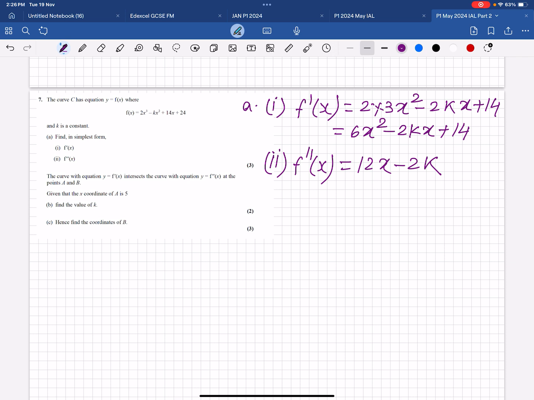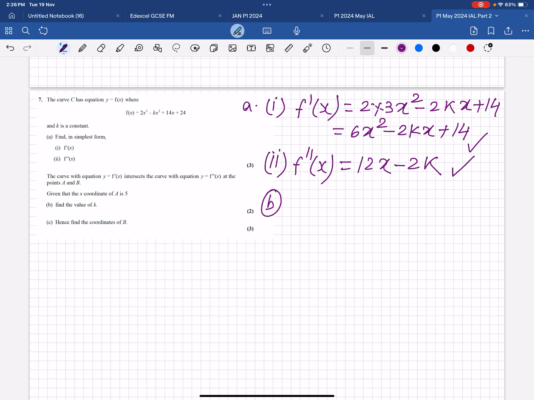Now the question is, the curve with equation y equals f dash x, meaning this one, and y equals f double dash x, that one, meet at the points A and B, meaning f dash x and f double dash x are intersecting. And the x coordinate of A is given, find the value of k.